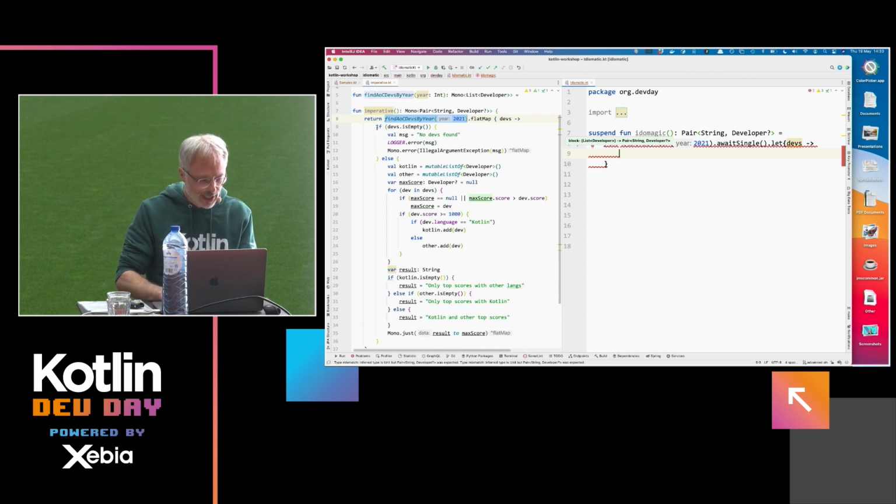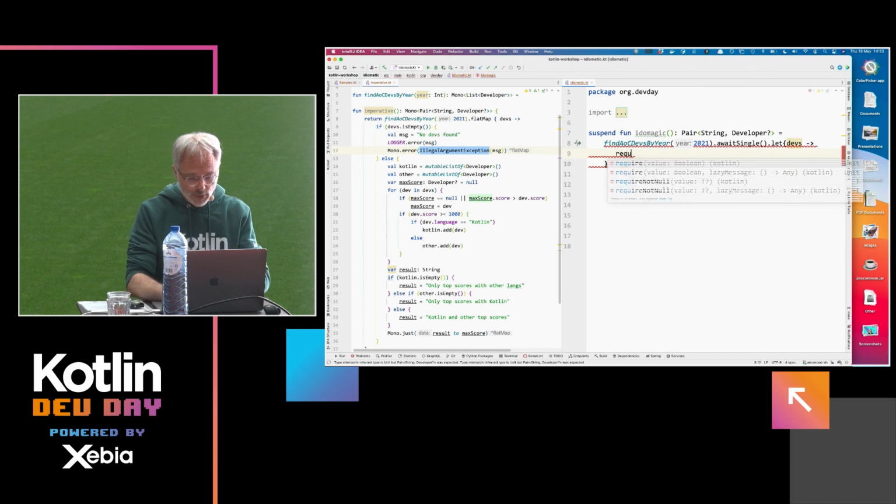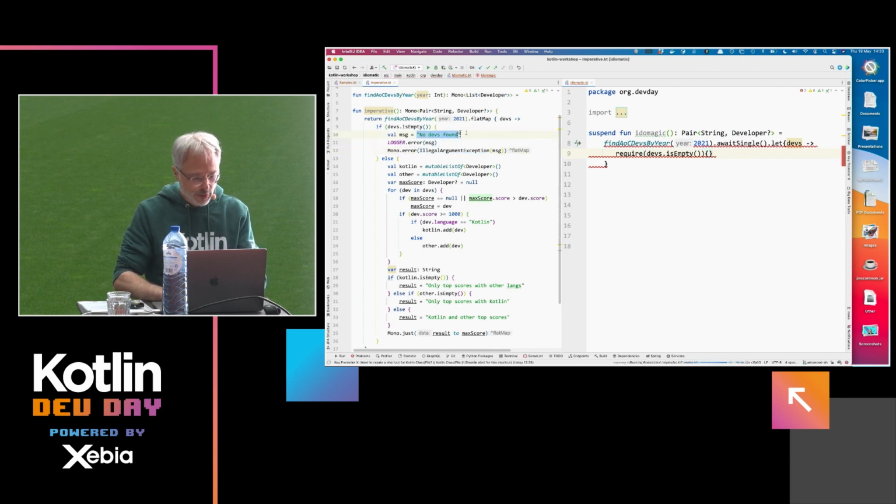So what is happening next? Here we apparently do some precondition checking. And because we have Monos, we can't use require, right? Because when you use exceptions, you're in trouble. So we say require devs is empty, and here return our string method.